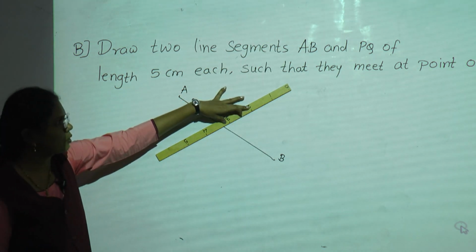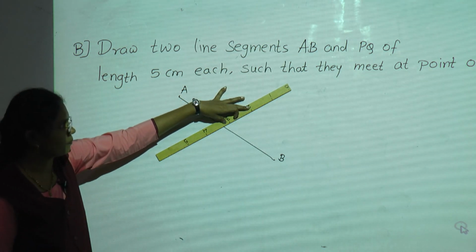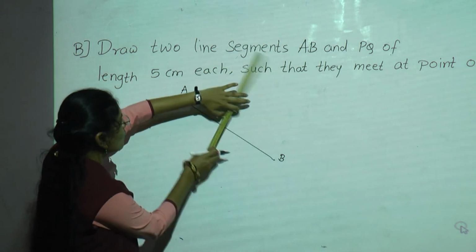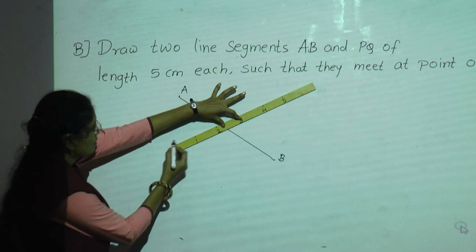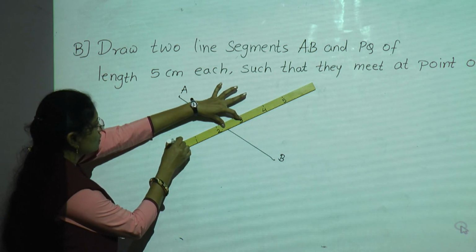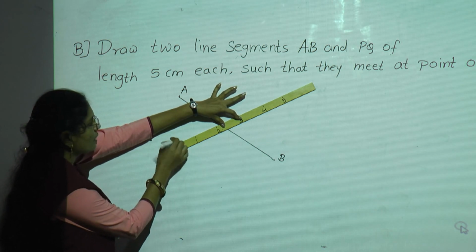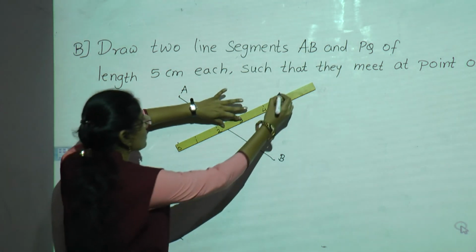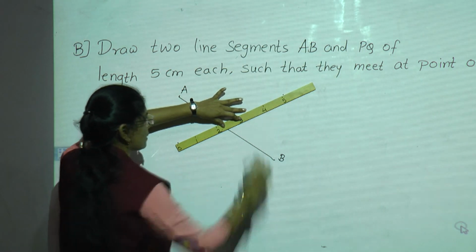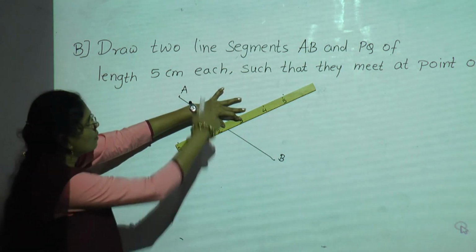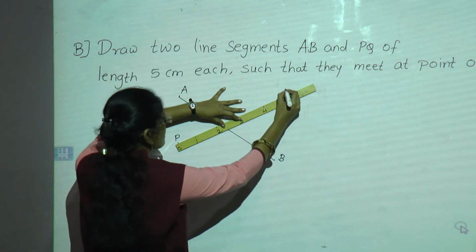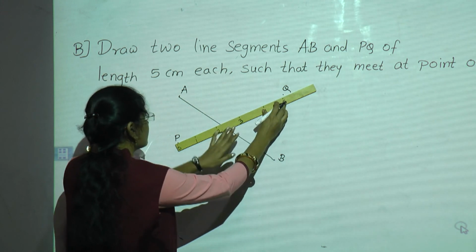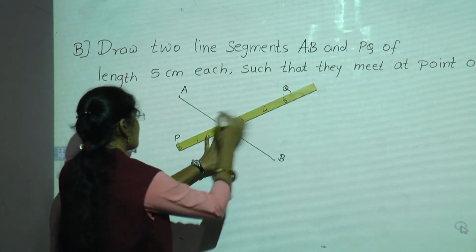So again we will draw one more line segment. Now you have to keep your ruler in this way. Now see where is the point O? Yes, here 0 is there. So here we should give one point and another point we should give on 5 centimeter. Now what is the name of the other line segment? PQ. So here I will write P and this is Q. Now we will join these two points.